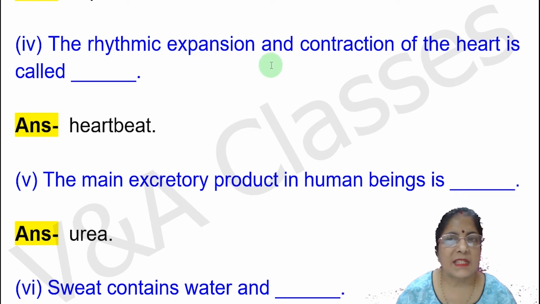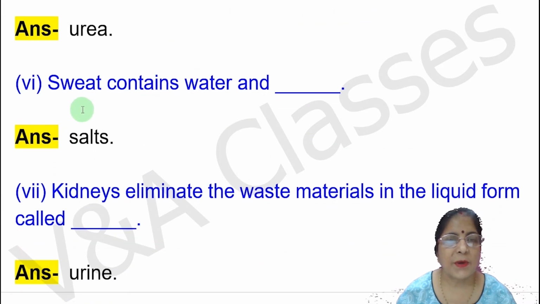Next fill in the blank. The rhythmic expansion and contraction of the heart is called dash. Answer will be heartbeat. Next fill in the blank. The main excretory product in human beings is dash. Answer will be urea. Next fill in the blank. Sweat contains water and dash. Answer will be salts.